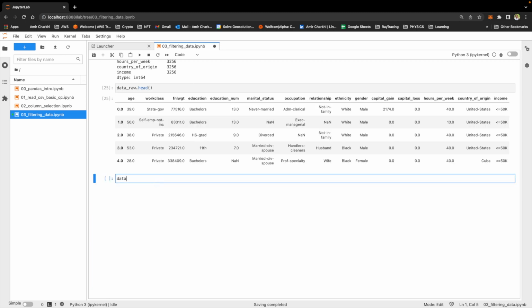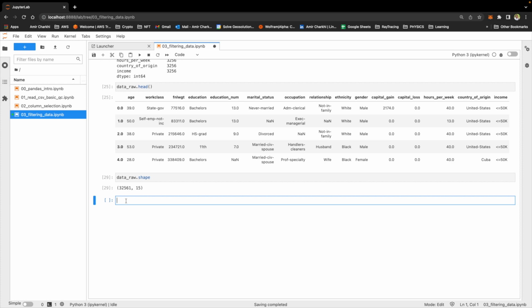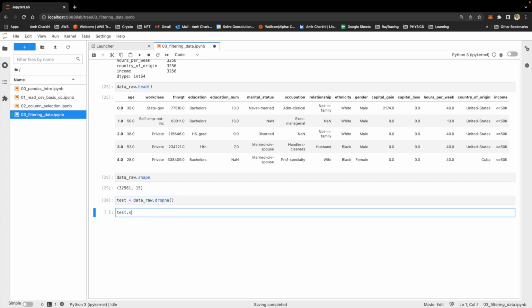Before anything, let's look at the shape of the data. 32,561 rows. The first and foremost used way of dropping NAs, your data, drop NA, and let's write that to a new container. We don't want to override our data. We want to contain it somewhere else. Let's look at the test shape. 6,581. So almost 26,000 rows are gone.